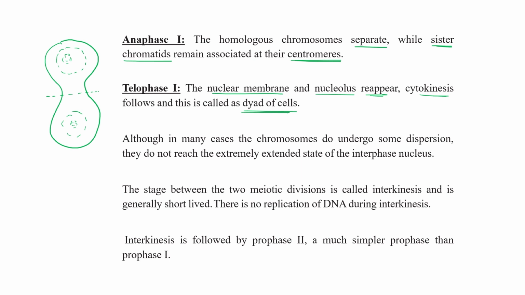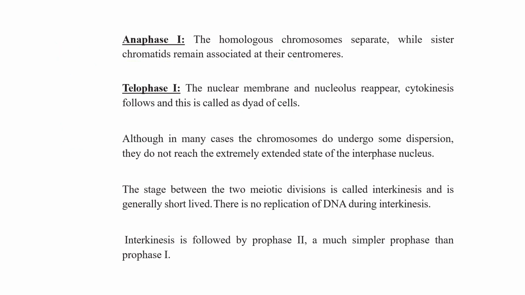Clear? Now, although in many cases the chromosomes do undergo some dispersion, they do not reach the extremely extended state of the interphase nucleus. The stage between two meiotic divisions is called interkinesis. This interkinesis is generally short-lived, and during interkinesis there is no replication of DNA.